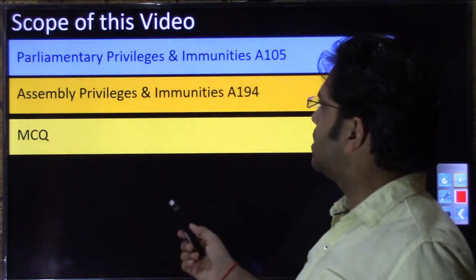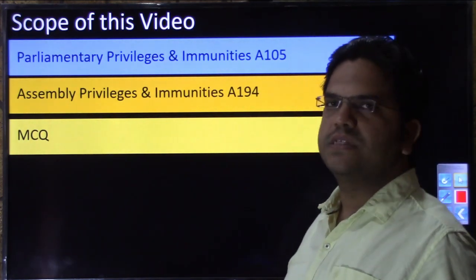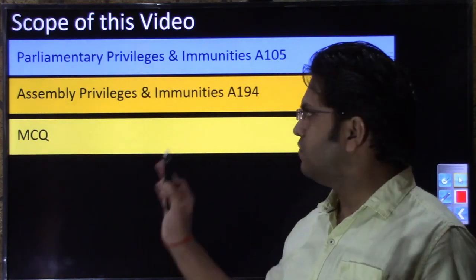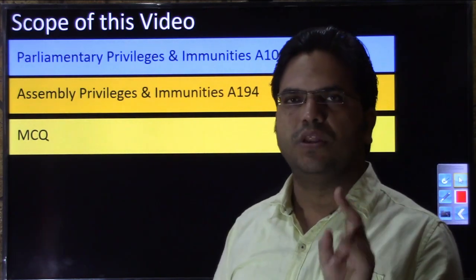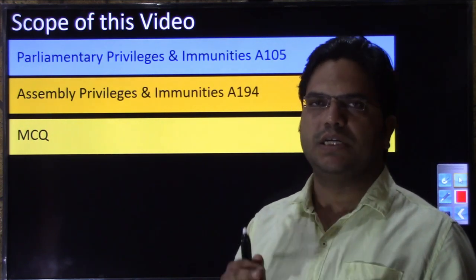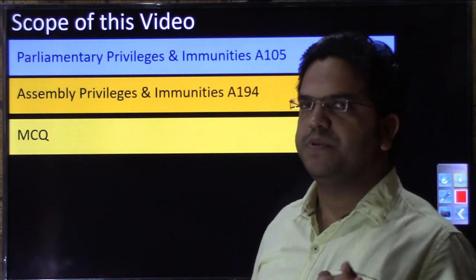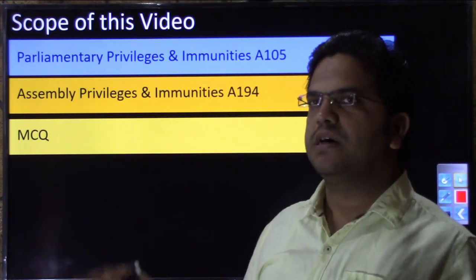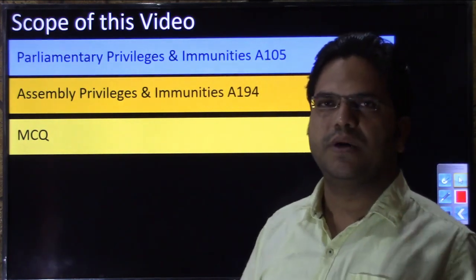Even before discussing the meaning of parliamentary privileges, or what are the privileges that have been extended to members of Parliament or members of legislative assembly, or to the various houses like Rajya Sabha and Lok Sabha, you will see that privileges and immunities have been extended at both levels. At the individual level, as a member of Parliament or member of legislative assembly, they have certain privileges and immunities, and privileges and immunities exist at the level of the house as well, right? So Rajya Sabha, Lok Sabha and the assembly in our Constitution have separate privileges and immunities, and at the individual level are the members of Parliament and members of legislature.